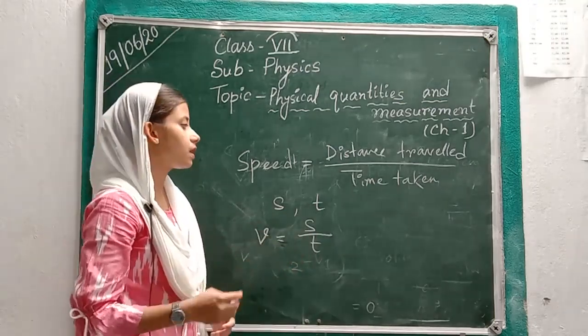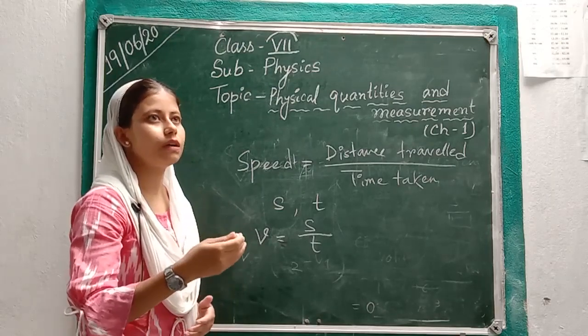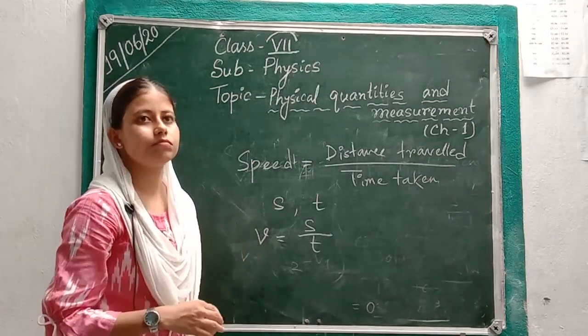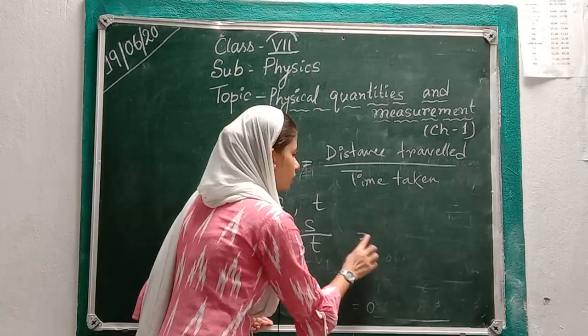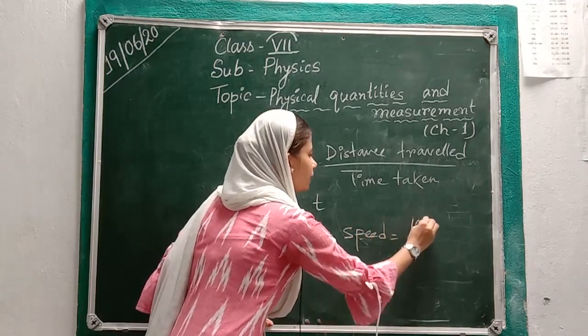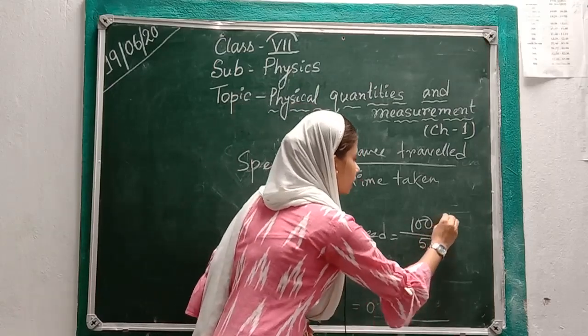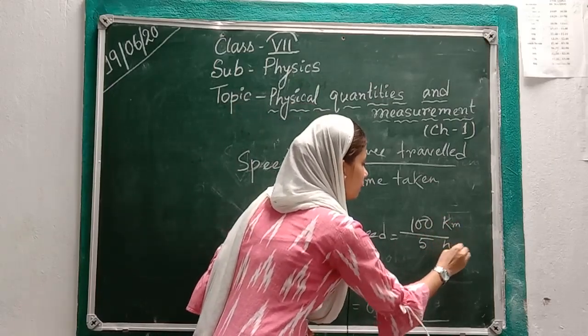For another example, if we say that a car is covering 100 km distance in 5 hours, so the speed will be 100 divided by 5 hours. 100 km, 5 hours.